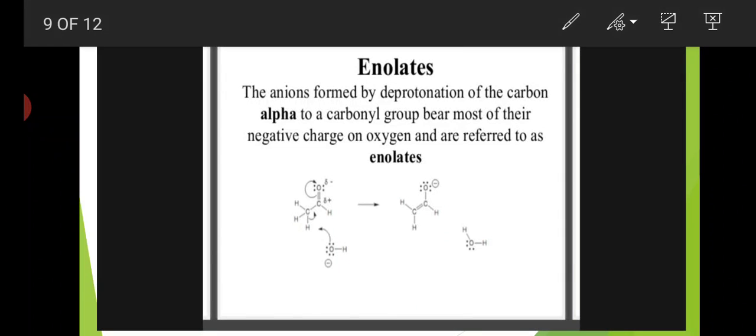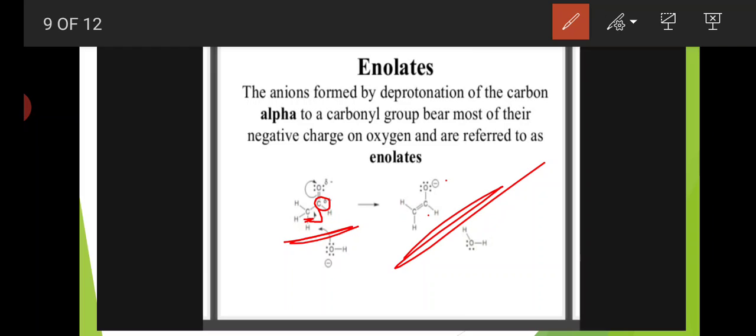Here is an example. This is the carbonyl carbon, C double bond O, and the adjacent carbon is called the alpha carbon. At the alpha carbon, deprotonation occurs. Deprotonation means elimination of hydrogen. After the elimination of hydrogen, the bond shifts between these two carbons, and a double bond is formed. The carbon-oxygen double bond shifts to oxygen, which gets a negative charge. This is called an enolate ion.